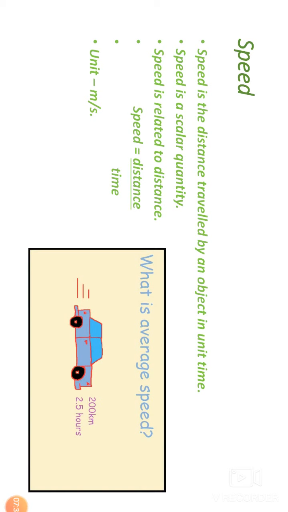We have to add them, 18 plus 22 plus 14, upon total time. So what will be the total time? 3 seconds, 3 seconds, 3 seconds. So 18 plus 22 plus 14 is equal to 54, and 3 plus 3 plus 3 is 9. 54 upon 9 is equal to 6 meter per second. Its speed is 6 meter per second. So this is the average speed. So let's go further.